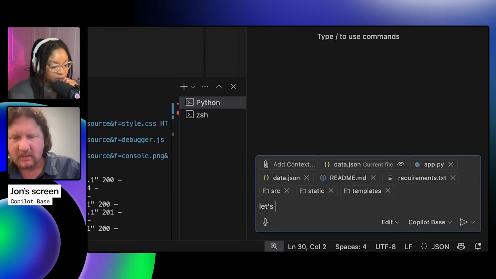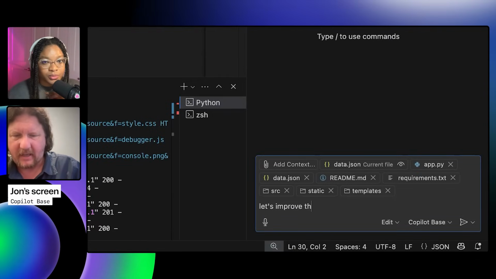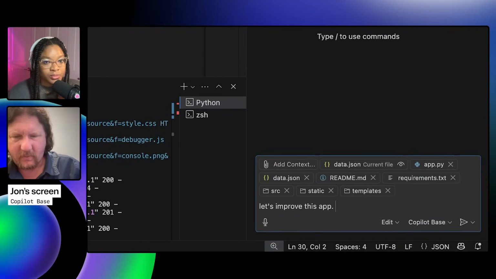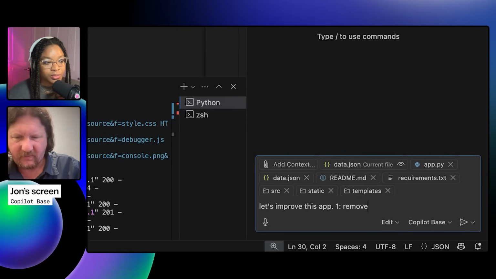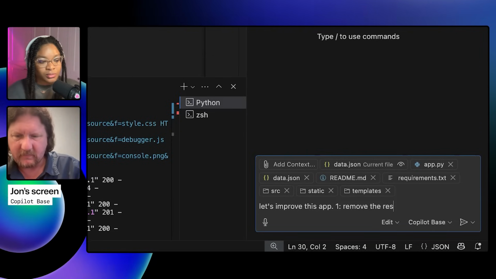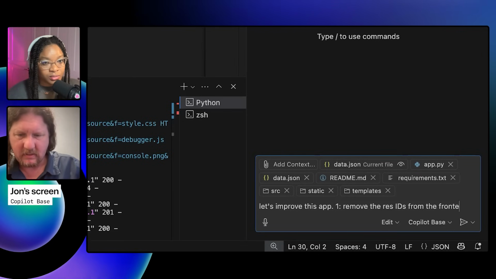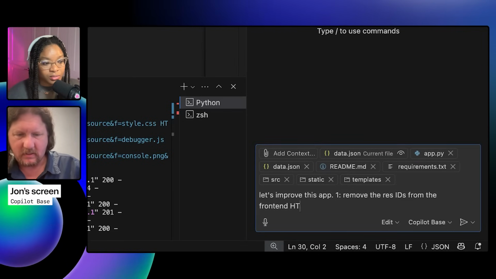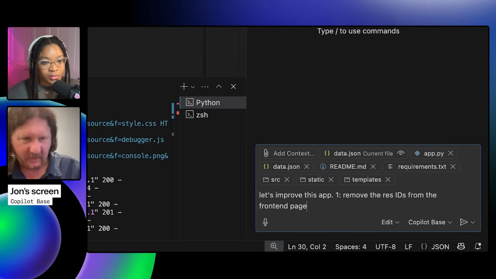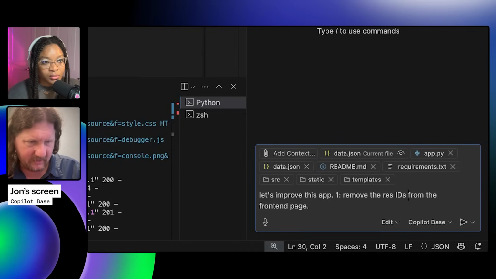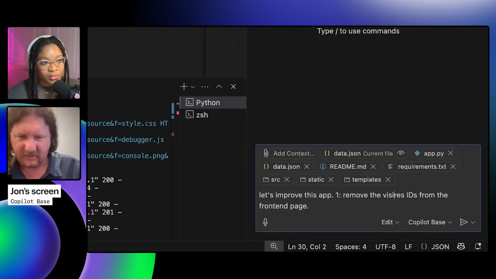Let's improve this app. One, remove the reservation IDs from the front end page. I'm going to be explicit and say the visible IDs.